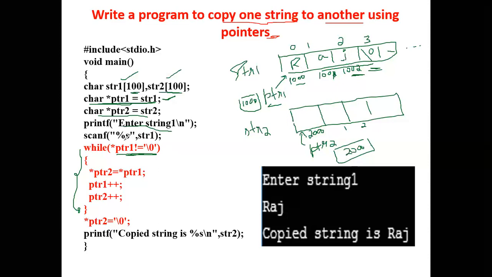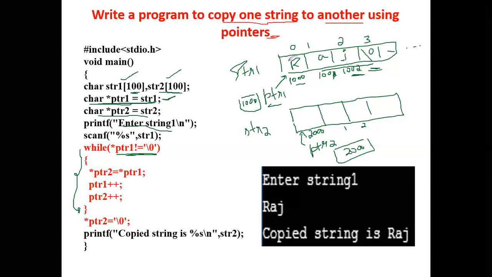Remember, I am writing *ptr1. We are not interested in ptr1, that is the address. We are interested in the value that is there in that particular address. That is why we are writing *ptr1. This is my condition: till I reach my null character, that is the end of the string, I have to make the copy. Okay, so let us start the incrementation. What is *ptr1? That is the value that is there in 1000, that is R.